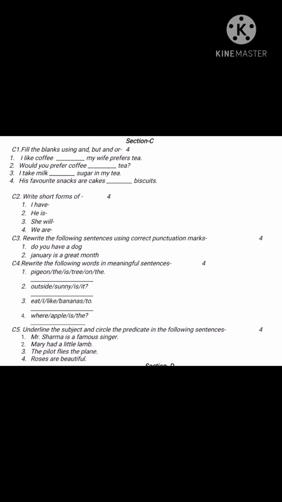As it is in next, Mary, the pilot and roses. These are the subjects you have to underline and the rest of the words are the predicates that you have to circle. So in this way you have to do your section C.